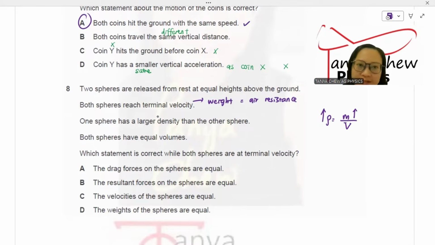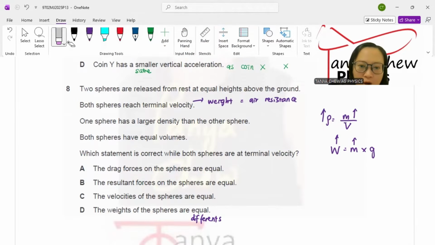So let us look at D right here first. The weights of the spheres are equal. Since the masses of the spheres are different due to their different densities, and weight is equal to mass times gravitational acceleration, the larger mass will have the larger weight. So this is wrong. The weights of the spheres are different.